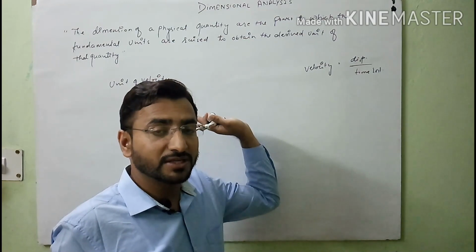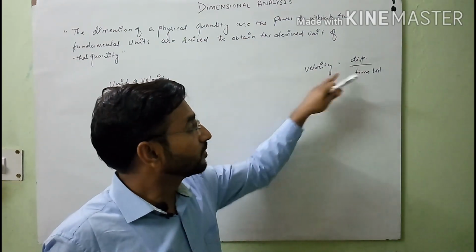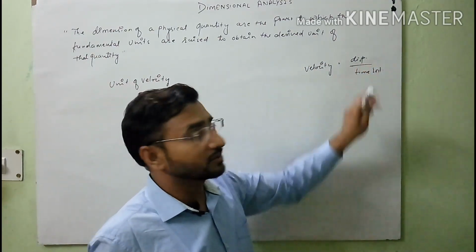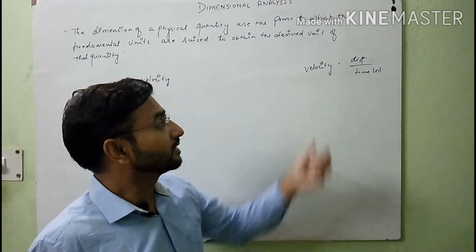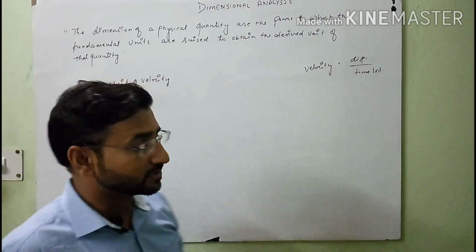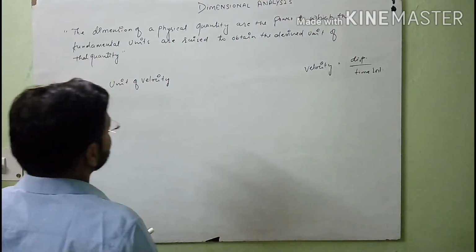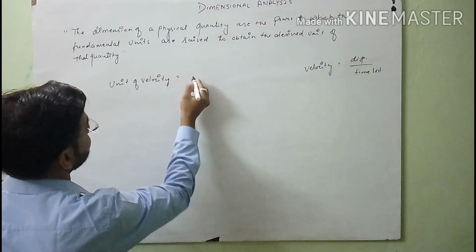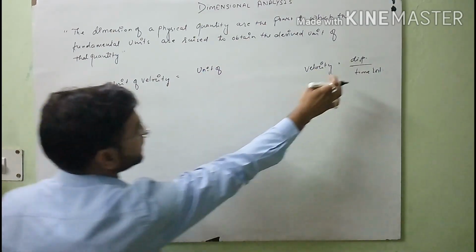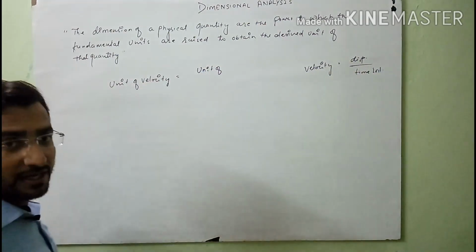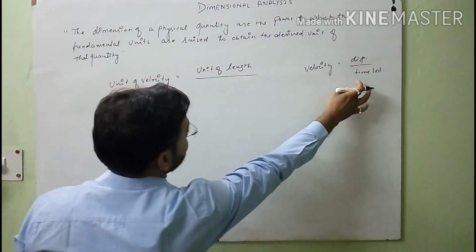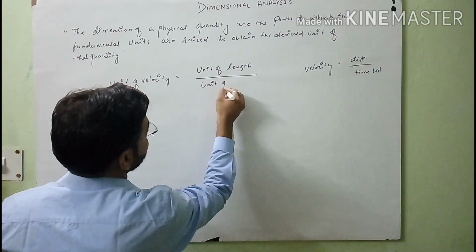I explained in my previous lecture, or you can say the previous video, how velocity is a derived unit, because velocity depends on the fundamental physical quantities. So that's why we can say that velocity is a derived physical quantity. So here, if we want to write the unit of velocity, we can write this formula in this way. We need the unit of displacement, meaning displacement we will measure in the form of length. So we can say the unit of length, and after that time, meaning the unit of time.